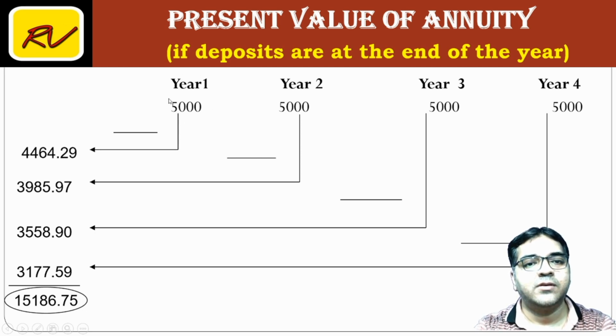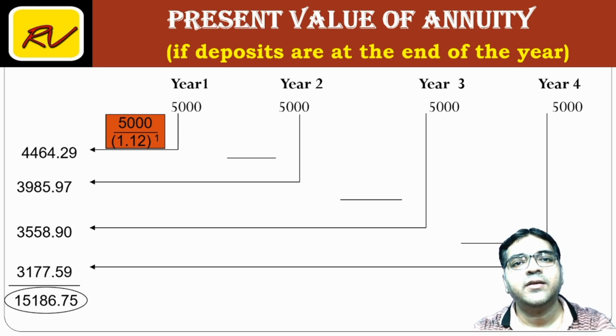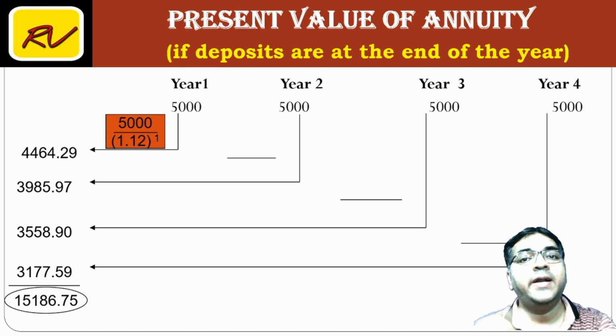ये 5,000 I have to receive at the end of the first year. Year 1 के एंड में मिलने वाला है. अगर मुझे आज चाहिए मतलब 1 साल पहले चाहिए, then this will be discounted for 1 year and discounting means dividing. So 5,000 पहले हम मल्टीप्लाई कर रहे थे, into 1.12 कर रहे थे, यहां पे it is discounting means dividing. So 5,000 divided by 1.12 gives 4464.29.